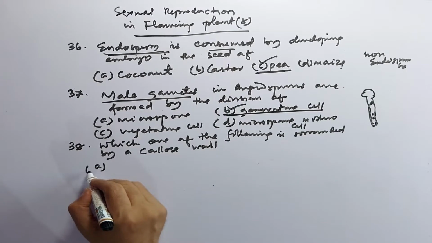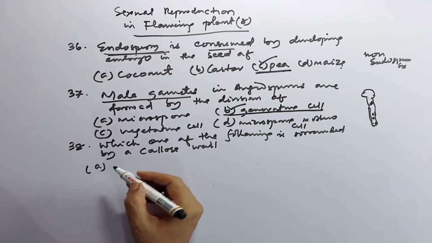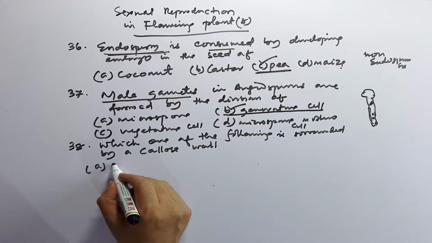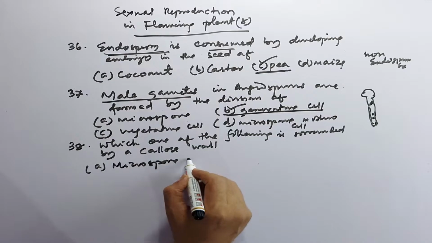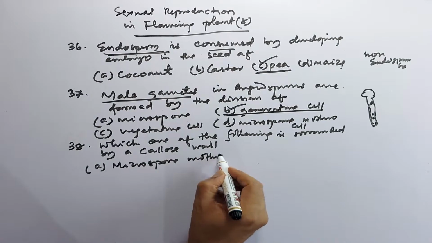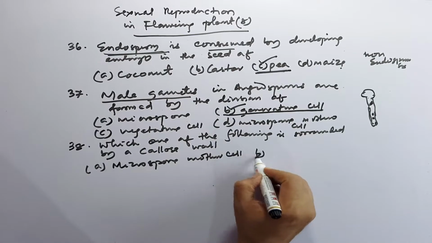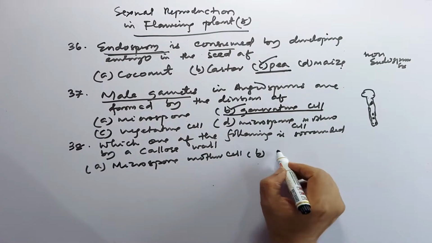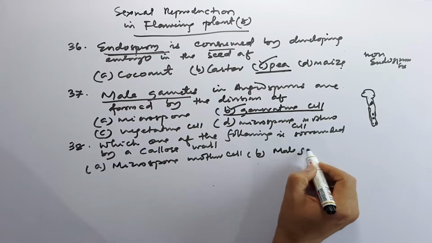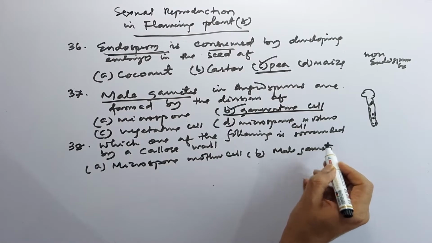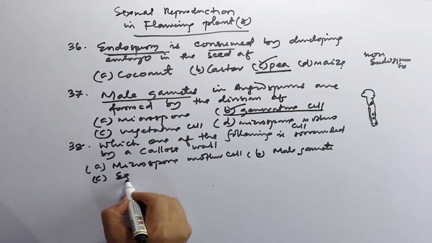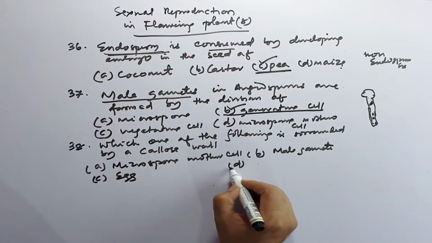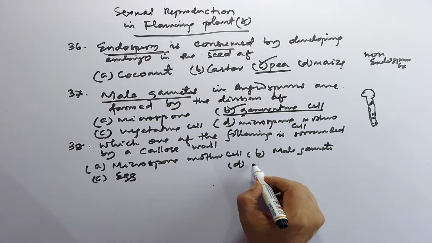A option, microspore mother cell, B option, male gamete, C option, egg, and D option pollen grain.